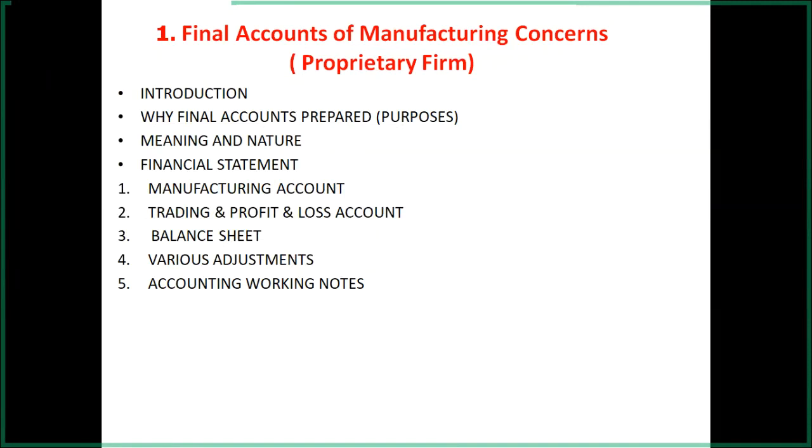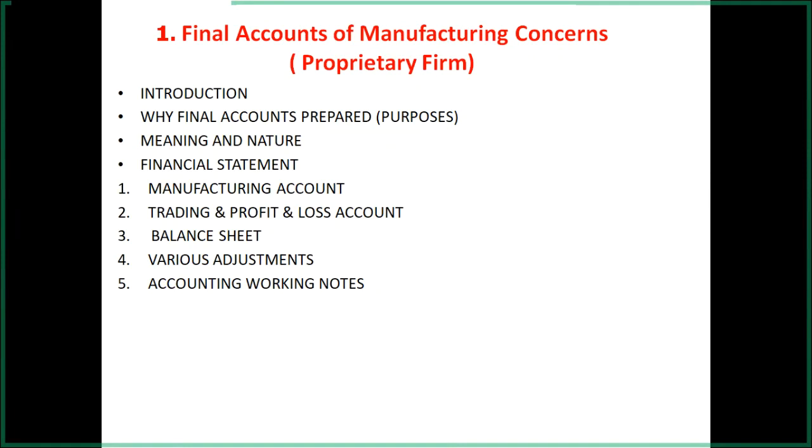Then power, electricity power is used for operating of the machineries. Then water supply is also there, gas supply is also there, oil and grease or other things which are required for the maintenance of the machineries, that is to be related with the manufacturing account. So gas, water, coal, then other things which are directly related with the factory, that are to be recorded to the manufacturing account.